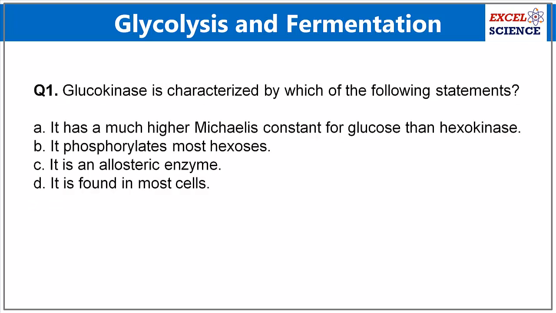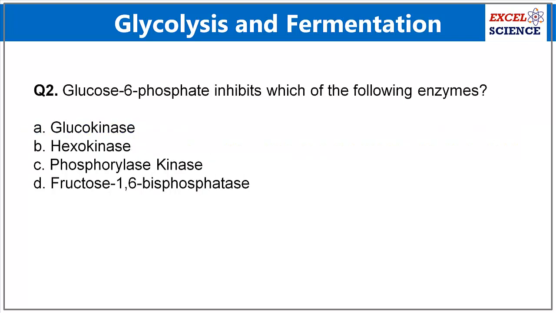Question 1. Glucokinase is characterized by which of the following statements? It has a much higher Michaelis constant for glucose than hexokinase. It phosphorylates most hexoses. It is an allosteric enzyme. It is found in most cells. Answer A.